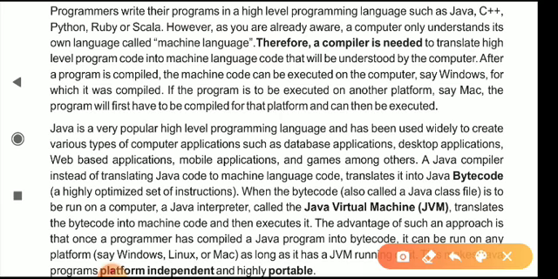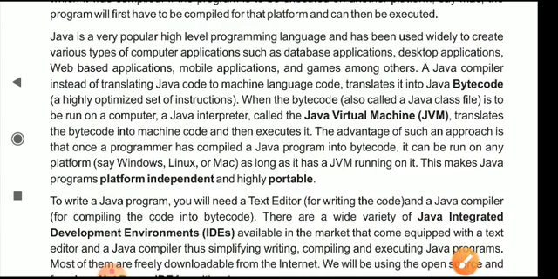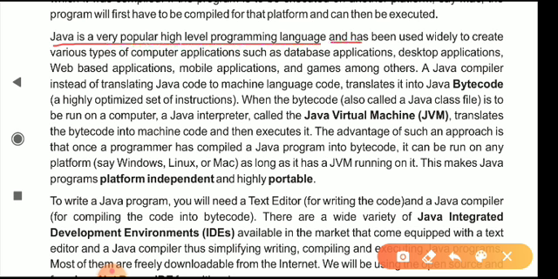Now we will see what Java has for this compilation process. Java is a very popular high-level programming language and has been used widely to create various types of computer applications such as database applications, desktop applications, web-based applications, mobile applications and games, among others. So these are all the uses of Java.